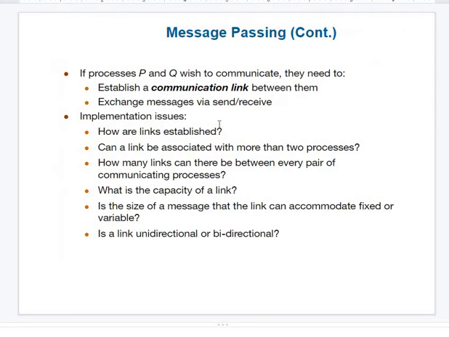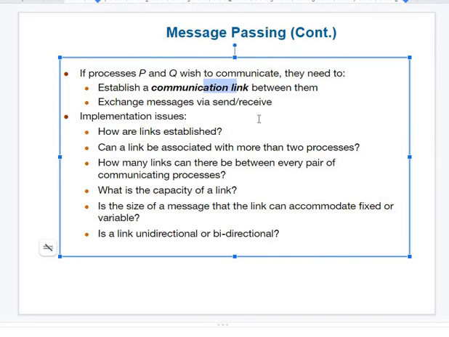Next, here there are two processes called P and Q which want to communicate. There will be one communication link, like direct communication link, ring topology, mesh topology, star topology, etc. Next, process P will send a message to process Q that it is going to use a resource for this much amount of time. If process Q receives it, it has to wait. If it does not receive it, then it can compete for the resource.